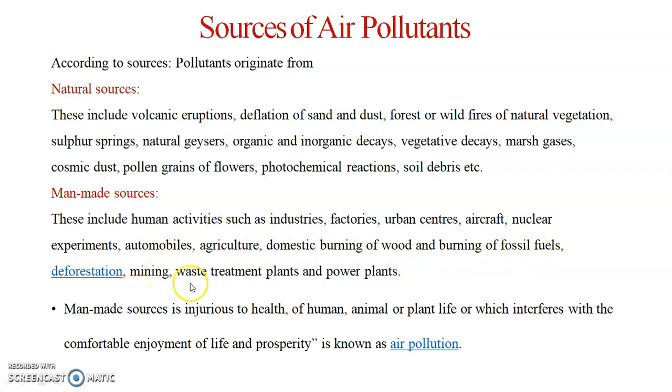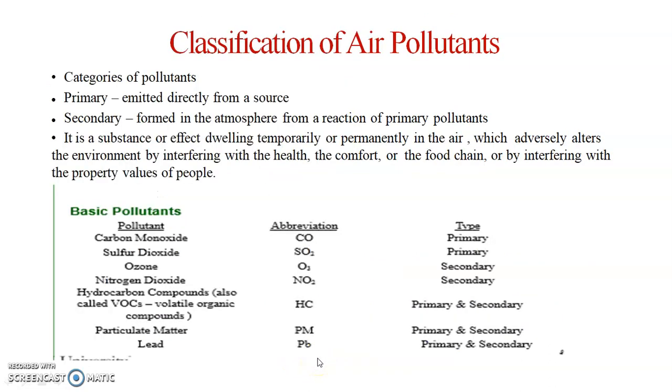One is mining, waste treatment plants and power plants. Next one, a man-made source that is injurious to the health of human, animal or plant life, or which interferes with the comfortable enjoyment of life and prosperity, is called air pollution.